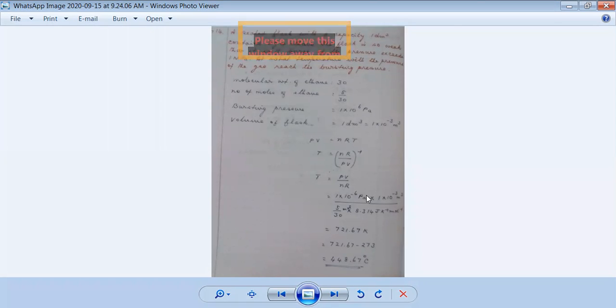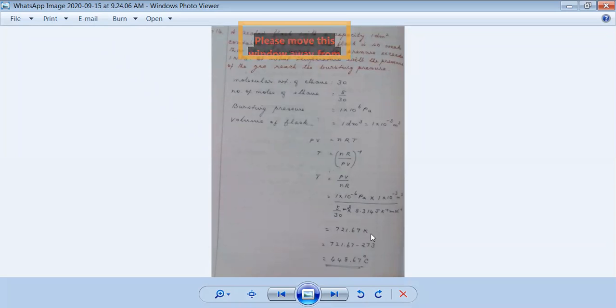So the joule per meter cube, that per meter cube and this meter cube will get cancelled. So the joule is here and another joule is here, that will also get cancelled. And here is a mole and here is a per mole, that will also get cancelled. Kelvin is in the denominator with a -1 power, therefore this will become the Kelvin. So when you do all these numerical calculations, you are getting